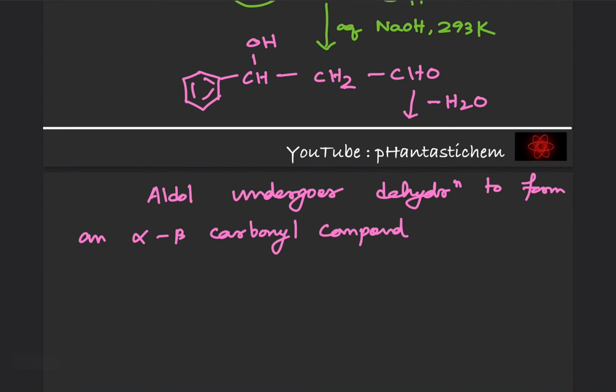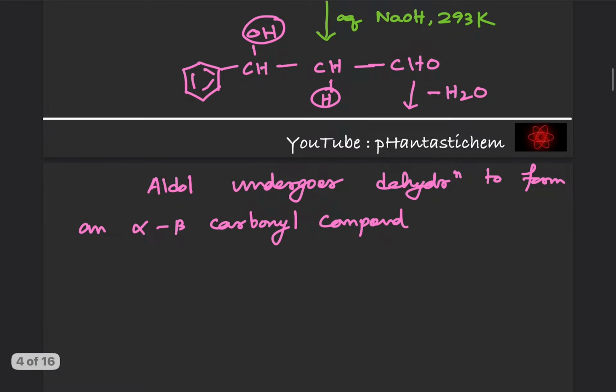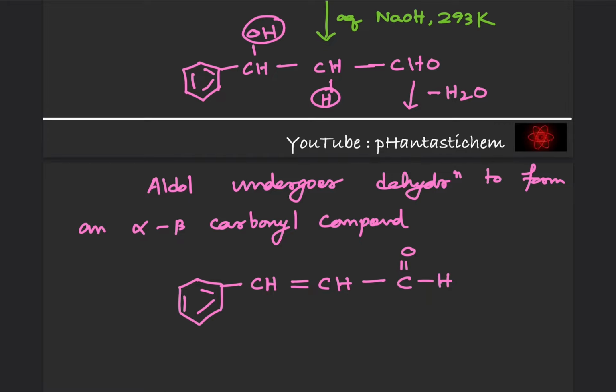Let us say I can write this CH2 in this way, CH and CHO, right? During dehydration, OH from here and H from here go out in the form of water. So after dehydration, we get this benzene ring, CH double bond CH, CH double bond O. So this is what we get after dehydration. Can you see there is conjugation: double, single, double, single, double.